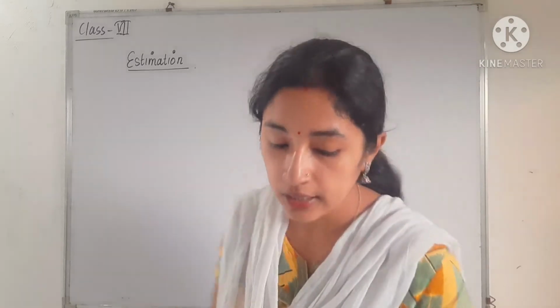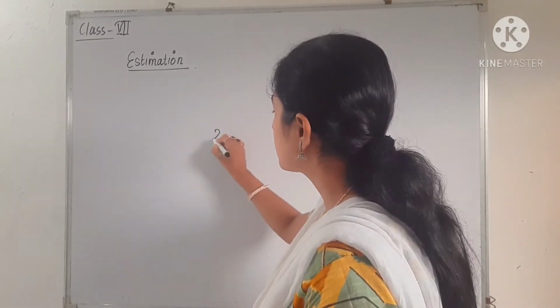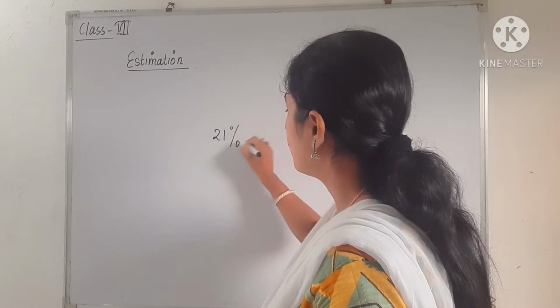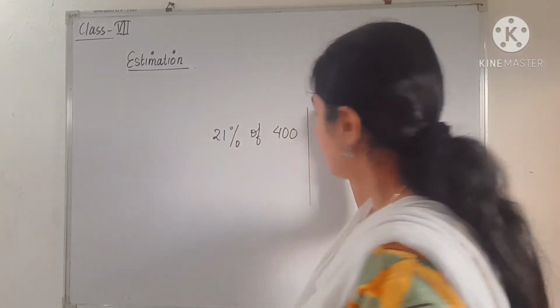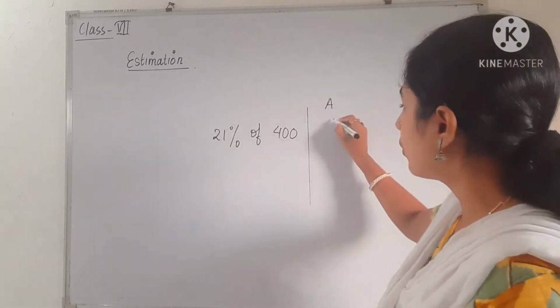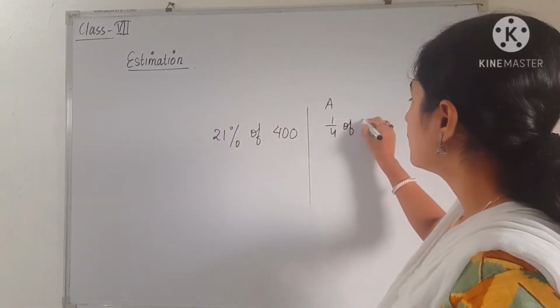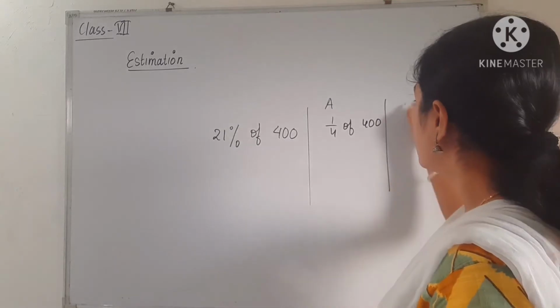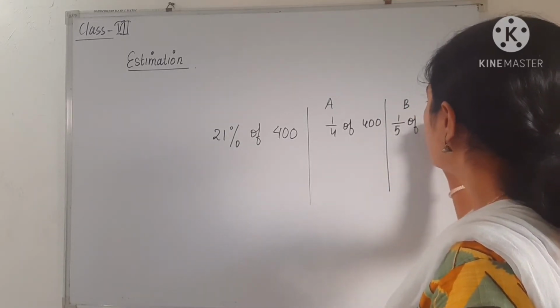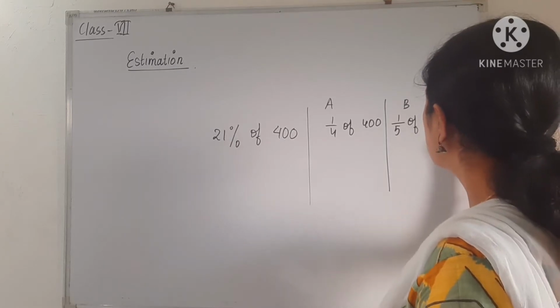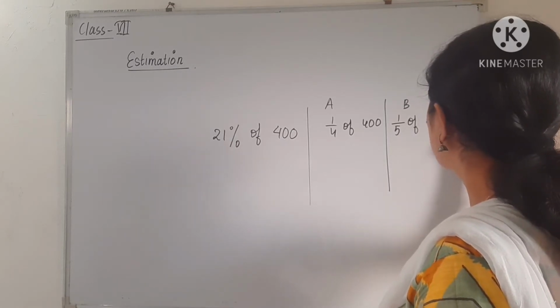For example, see in A, 21% of 400. Okay, so in column A it is written 1 by 4 of 400. Similarly in column B, it is written 1 by 5 of 400, and in column C it is written 1 by 3 of 400.